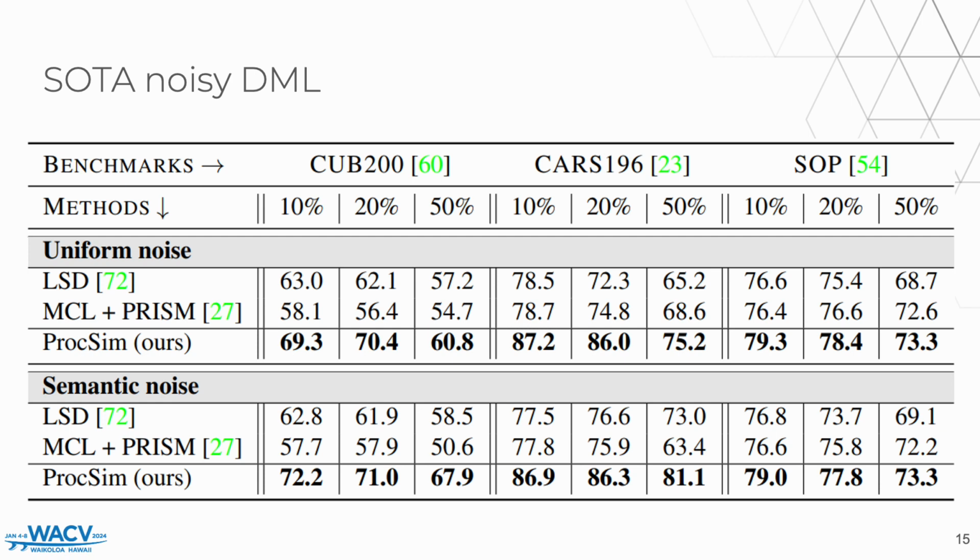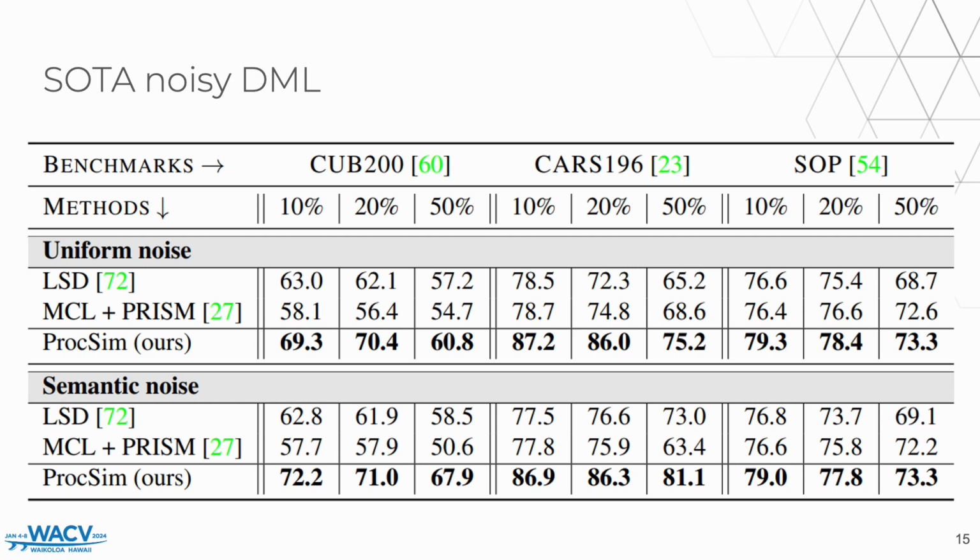As you can see indicated in bold, ProCSim, our method, achieves the state-of-the-art performance in all cases. Another observation is that the other approaches, especially the MCL plus PRISM, observe a higher drop in performance when noise is injected following our noise model. The results show that semantic noise can be more harmful as it generates samples with wrong labels that are harder to spot. Instead, ProCSim shows the opposite behavior, which we attribute to the resolution of interclass relationships thanks to the self-supervised loss.